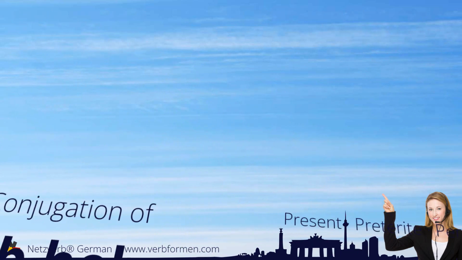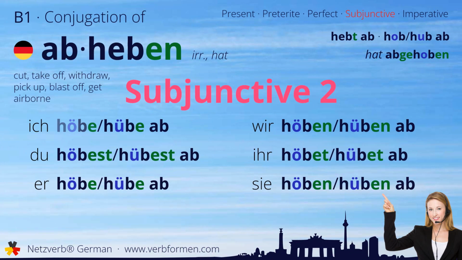Now we move on to the subjunctive two. Ich höbe oder hübe ab. Du höbest oder hübest ab. Er höbe oder hübe ab. Wir höben oder hüben ab. Ihr höbet oder hübet ab. Sie höben oder hüben ab.